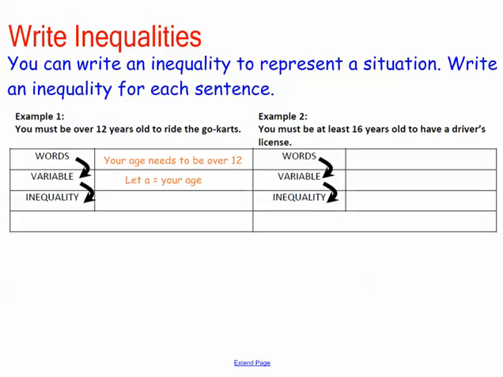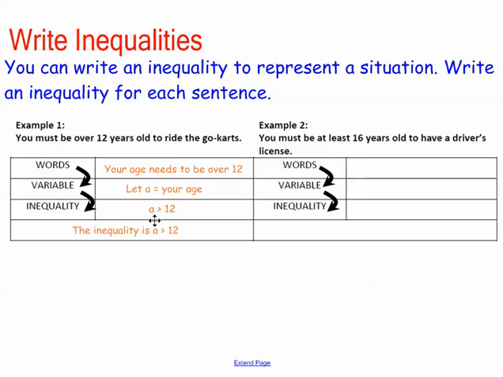So let A equal your age. Write an inequality that would represent the situation. A, your age, has to be greater than 12. Right, does that make sense? So the point I'm trying to make is that in order to ride the go-kart, your age is over 12.